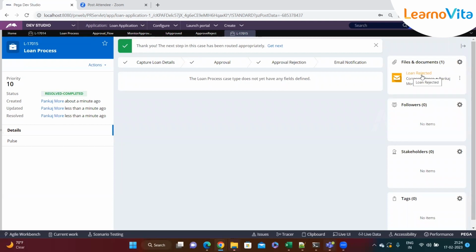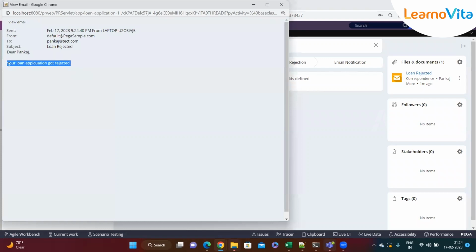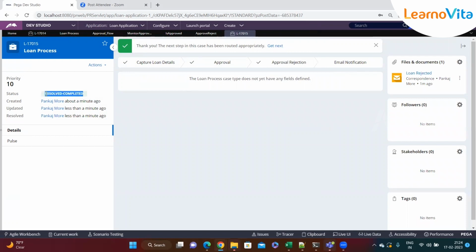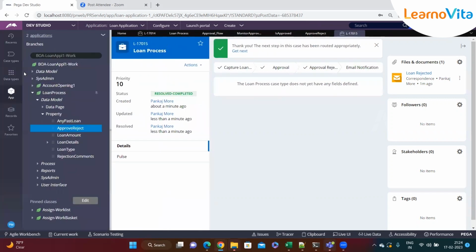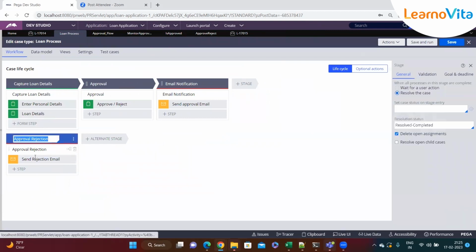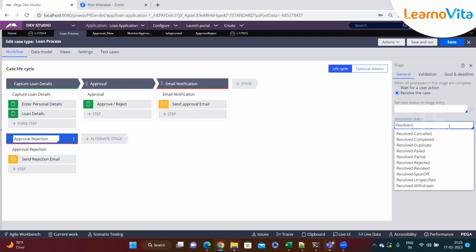Now you can see here this time, Pega has completed the approval rejection step, and we got the rejection in email: your loan application has been rejected. Based on that, you can change the status, because this is not resolved completed, right? This is resolved rejected. If you want, you can go to the case type and change the status, so that when we move here, it's not resolved completed, it's rejected.